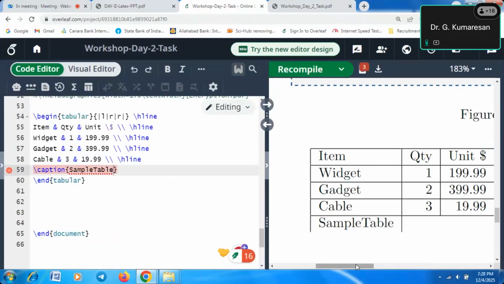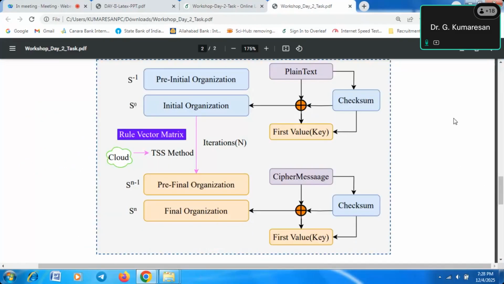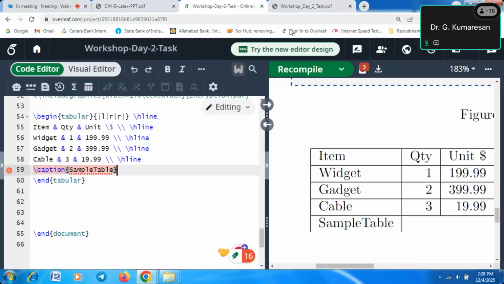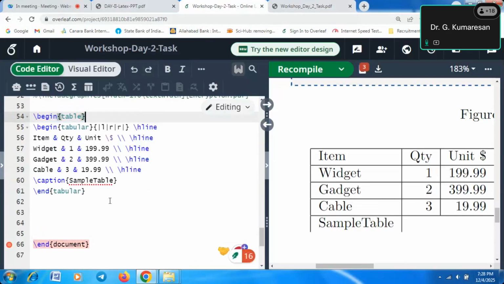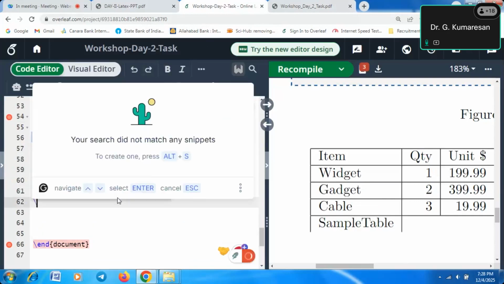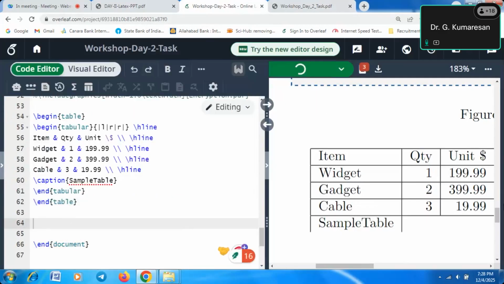Here errors are coming. Why are the errors coming? Because we have to begin the table. This is the tabular, but we have to begin the table. That is also very important for using the caption. Caption is available for begin figure and begin table. So begin table and end table. This is the code for executing the caption command in LaTeX.